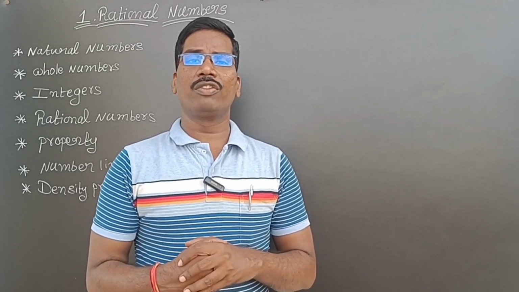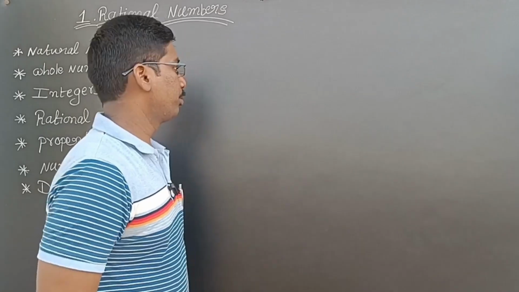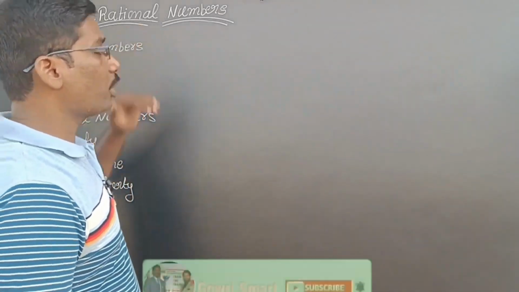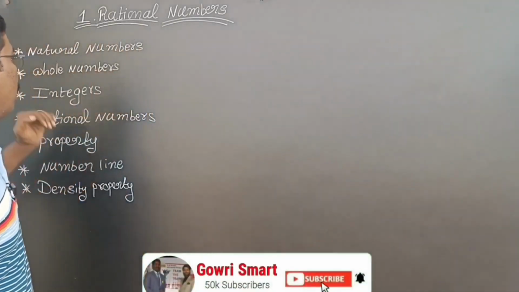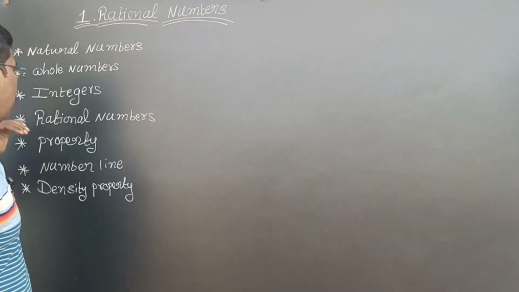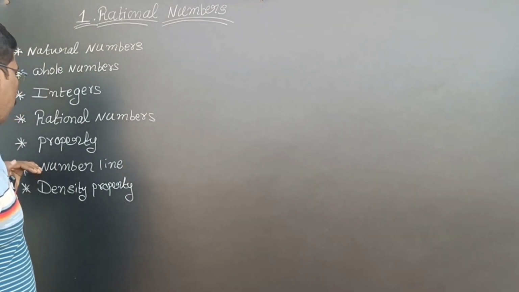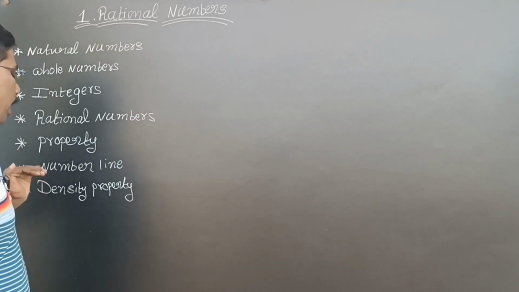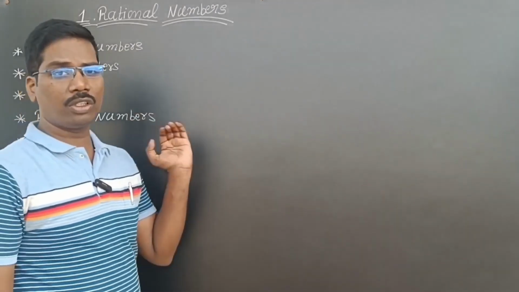Let us start our first lesson, rational numbers. Before going to discuss rational numbers, first of all we have to know natural numbers, whole numbers, integers, rational numbers, property, next number line and density property. So first of all we have to discuss all of these.